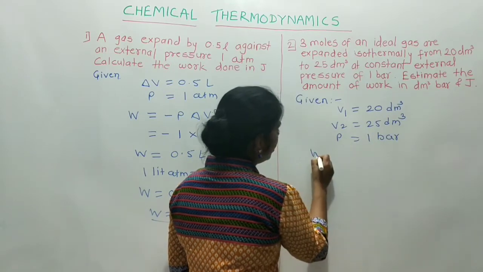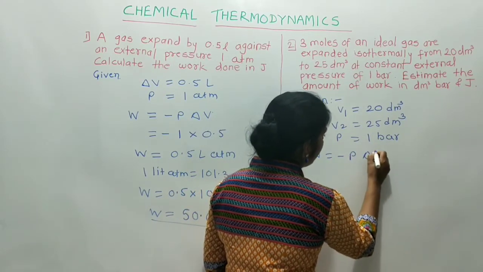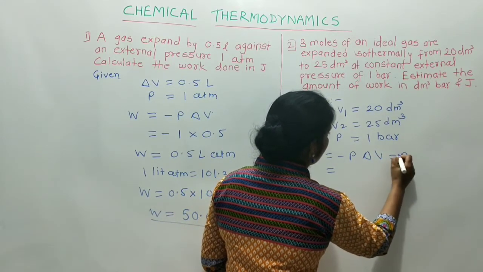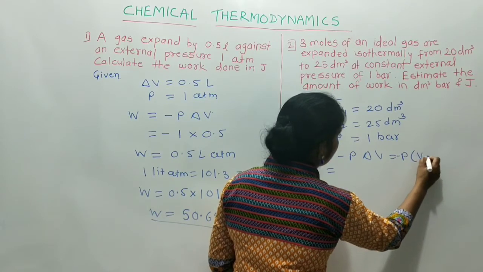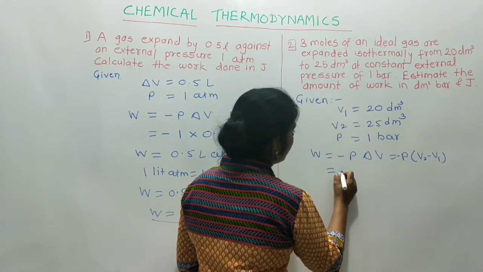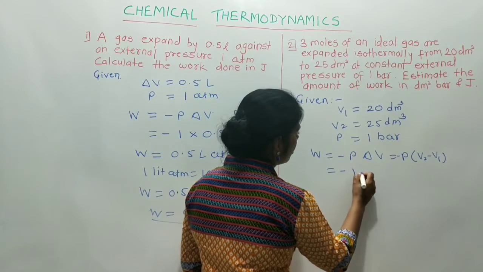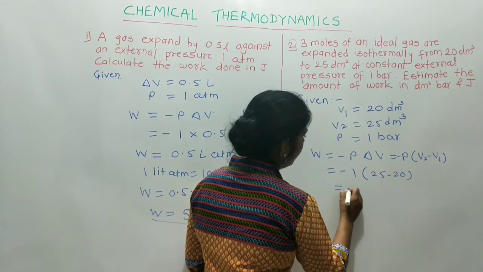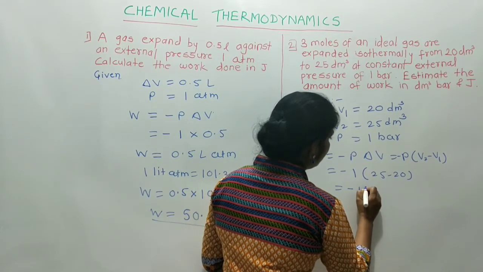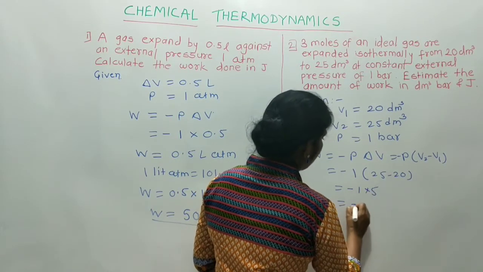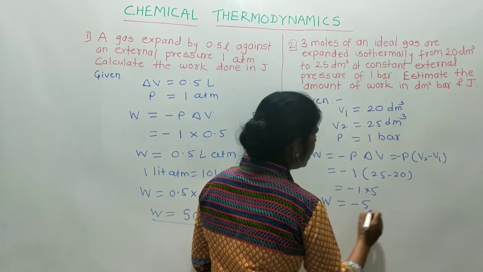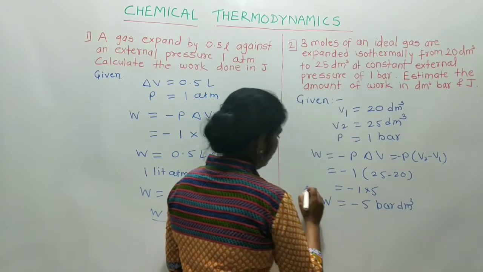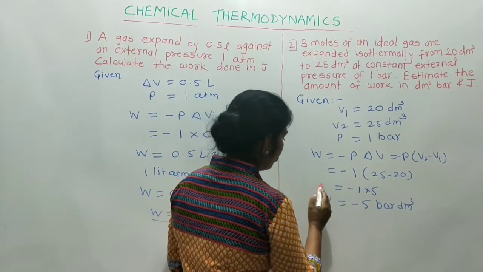We know the formula, W is equal to minus P delta V. Put the value. Delta V is V2 minus V1. Therefore, minus P into delta V, that is 25 minus 20, which is equal to minus 1 into 5, that is minus 5, but the unit is bar decimeter cube. Now this is the first answer of our question.